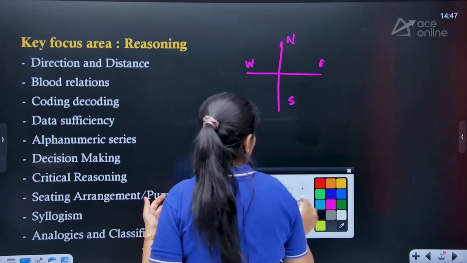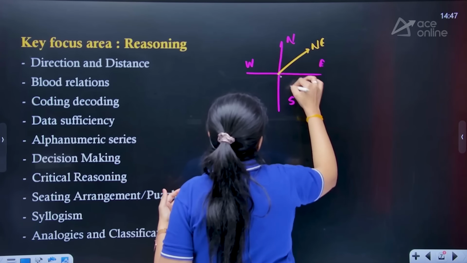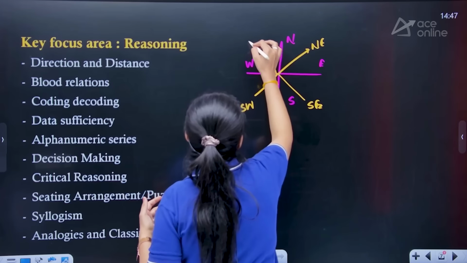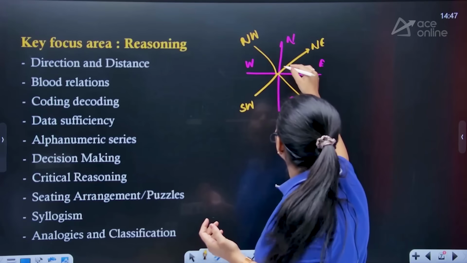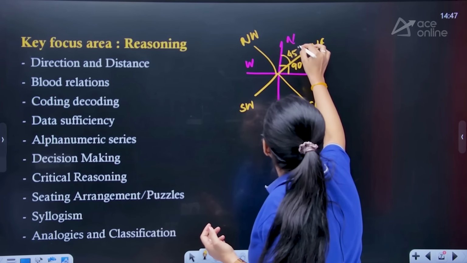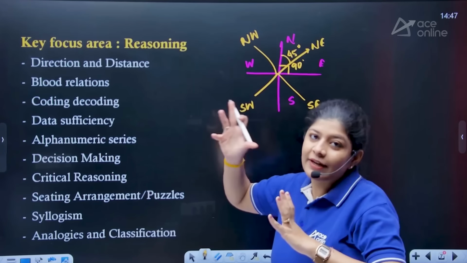We also have the four cardinal directions, which are northeast, southeast, southwest and northwest, right? We are all aware of this. We know that these are present at 90 degrees and these are present at 45 degrees. All we need to do is take care of the left and right turns, right?